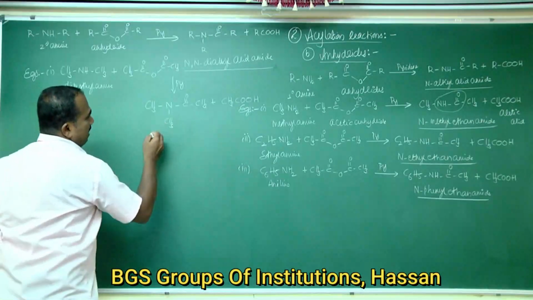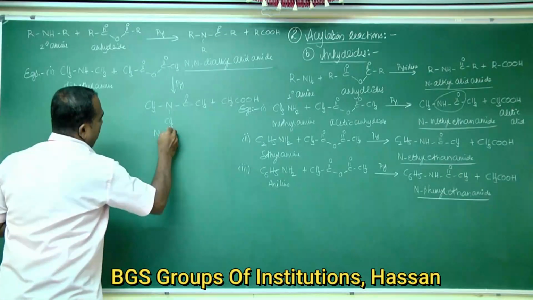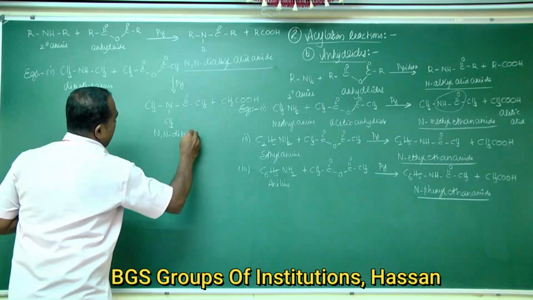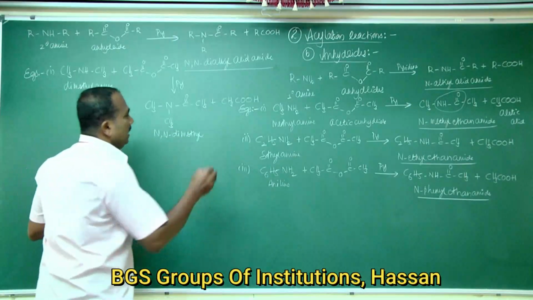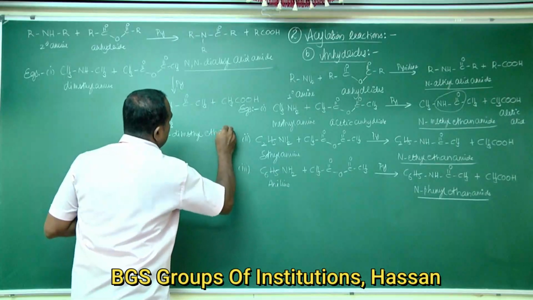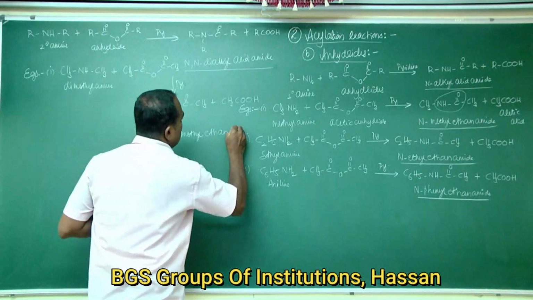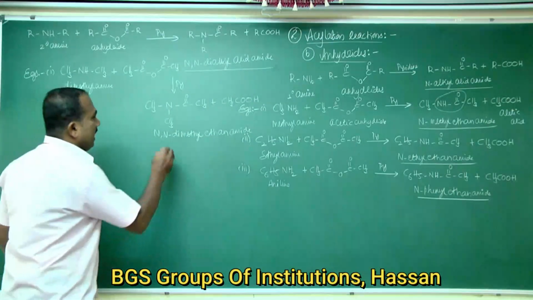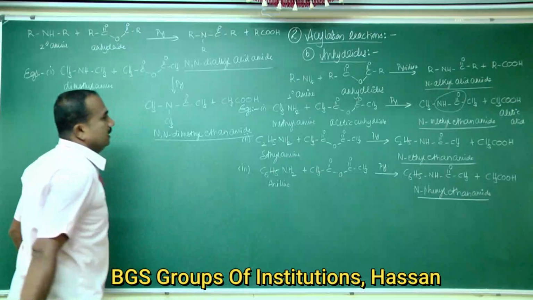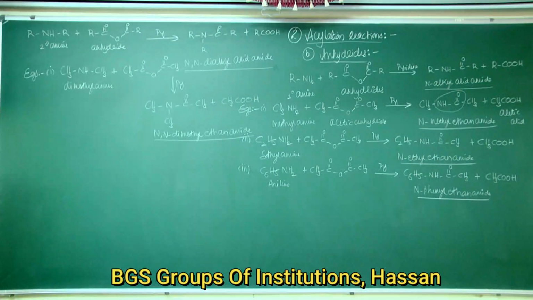The name of the compound is N,N-dimethyl. With two carbon atoms, single bond linkages, ane, the amide group gives N,N-dimethyl ethanamide.